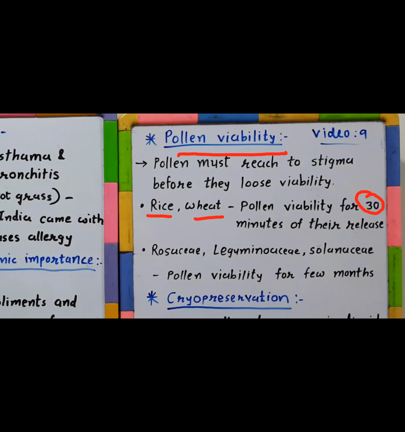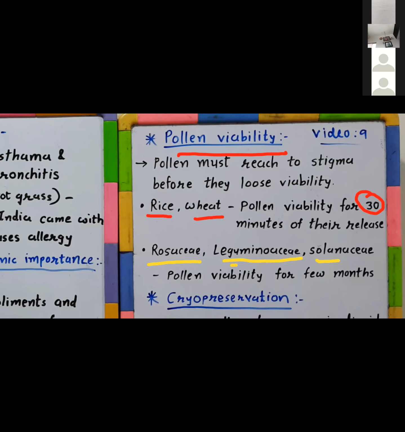But if you consider the same viability in plants of families such as Rosaceae, Leguminosae, and Solanaceae, just like a pea plant and others, there this period lasts for a few months. It means in these plants, a pollen released will survive for a few months, retaining the capacity to germinate.